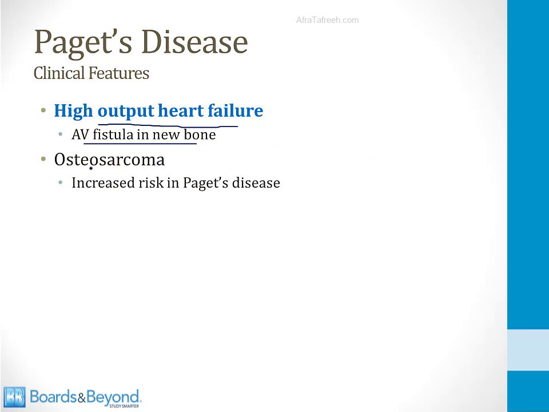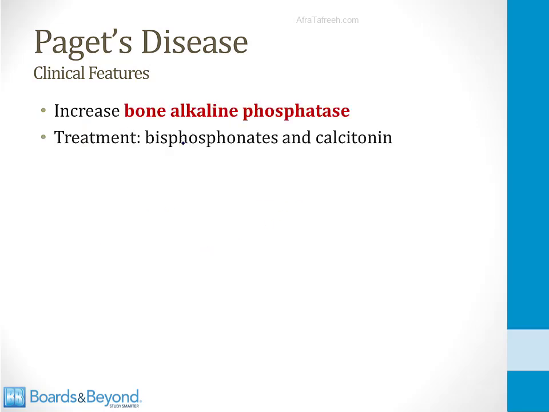Another complication you should be aware of is osteosarcoma. This is a rare bone tumor that I talk about in another video, but patients who have Paget's disease are at increased risk for this bone tumor. The classic lab finding of Paget's disease is an increased bone alkaline phosphatase level.